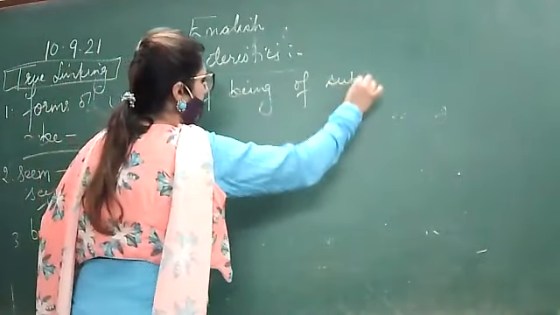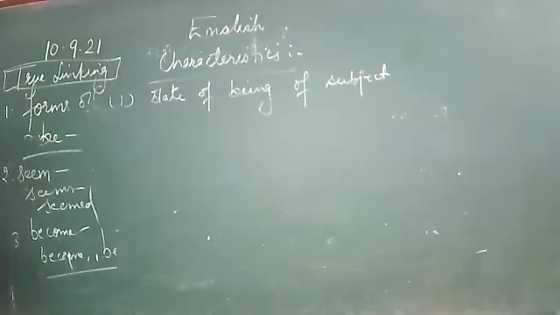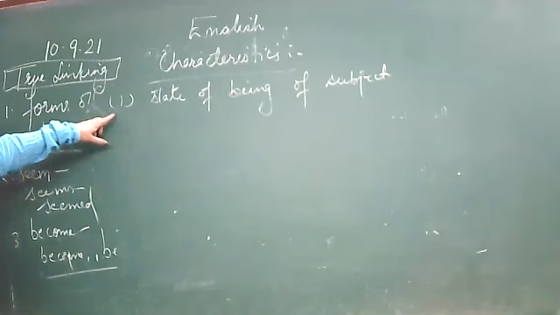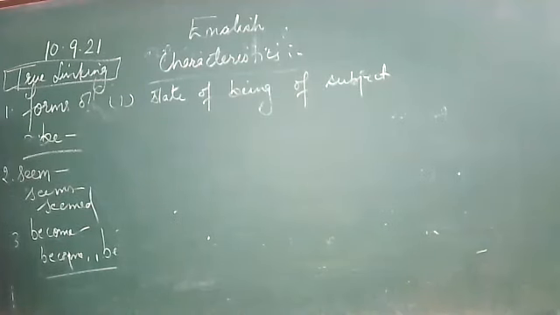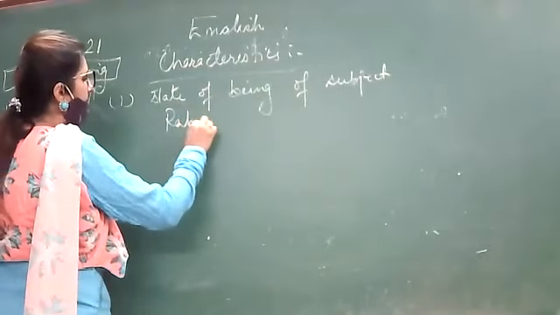What are they telling us? They are telling us about the state of being of the subject. For example, Rahul is a teacher.